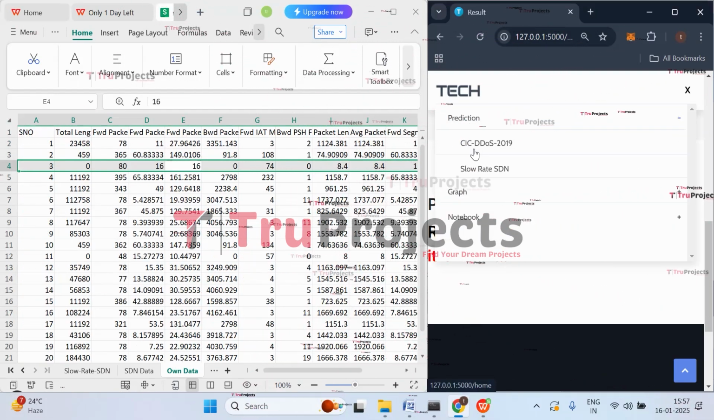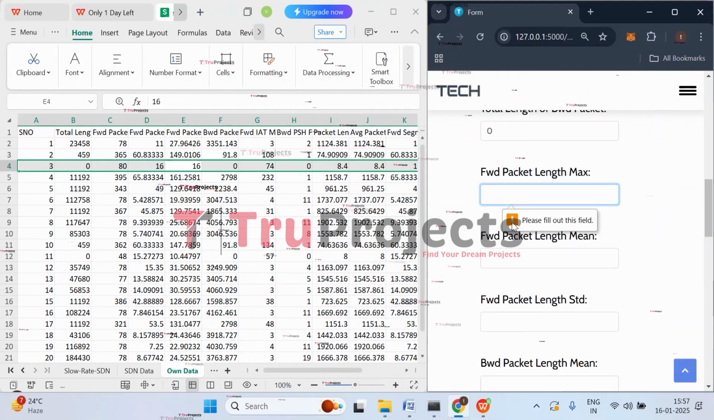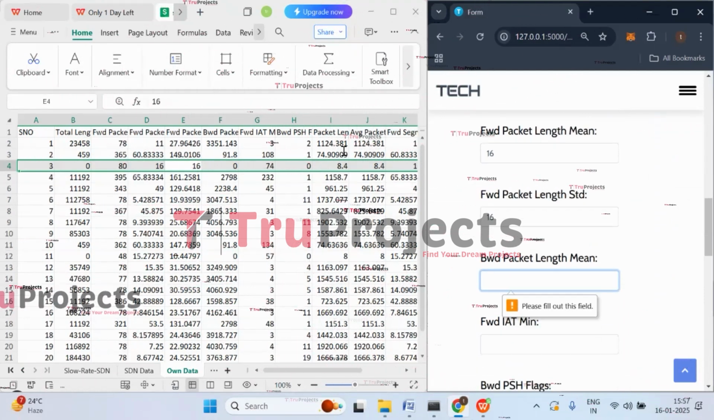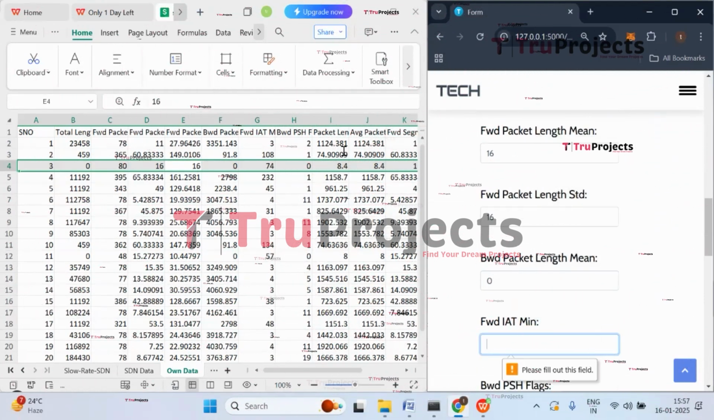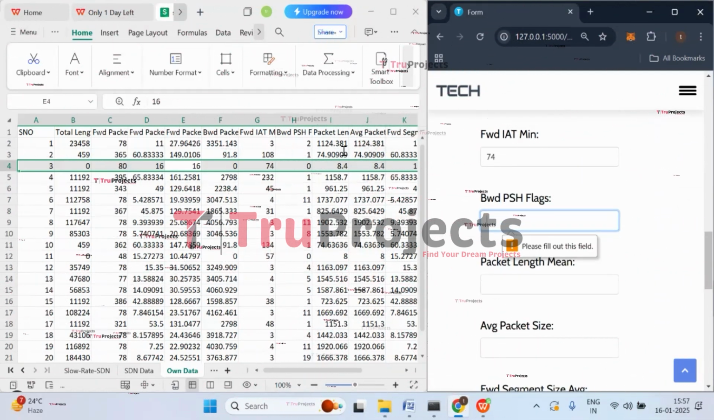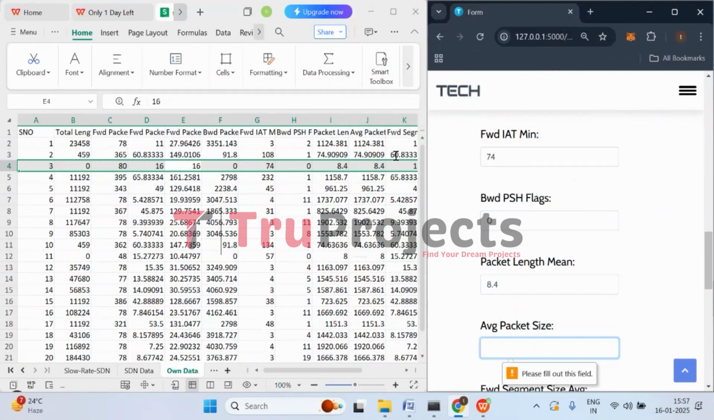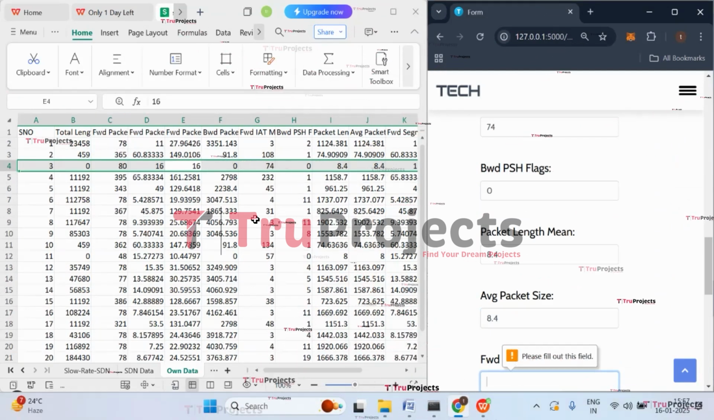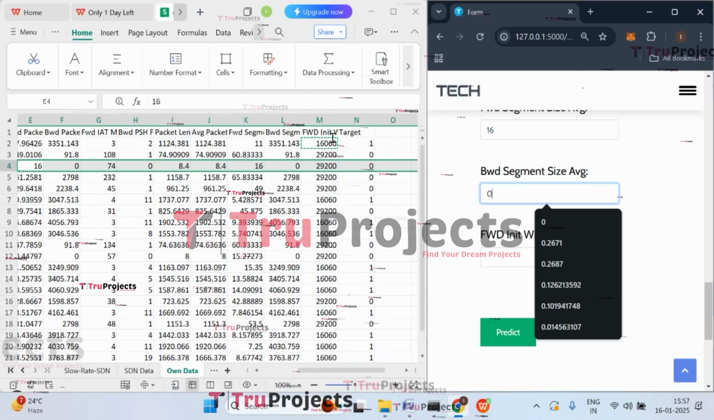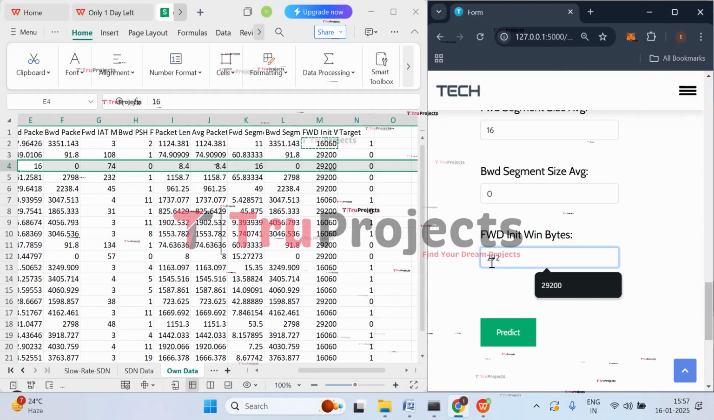So click on prediction, then click on own data set. Here the first value is 0 and packet length max is 80. 16 is the packet length mean, and the next one, 16, is the packet length standard deviation. Backward length mean is 0. Forward IAT min is 74. And backward PSH flags are 0. 8.4 is the packet length mean, and average packet size is also the same. Then we have 16 as forward segment size and 0 as backward segment size. And the next one, 29,200, is initial win bytes.